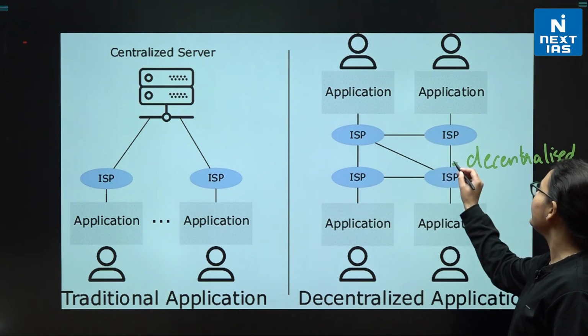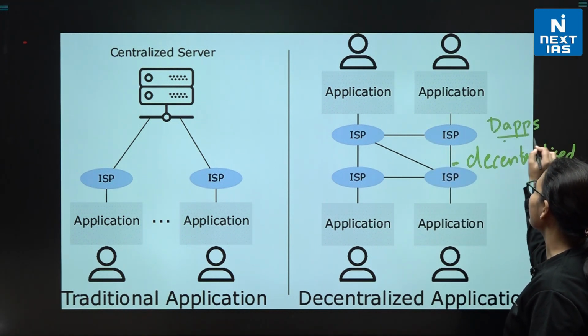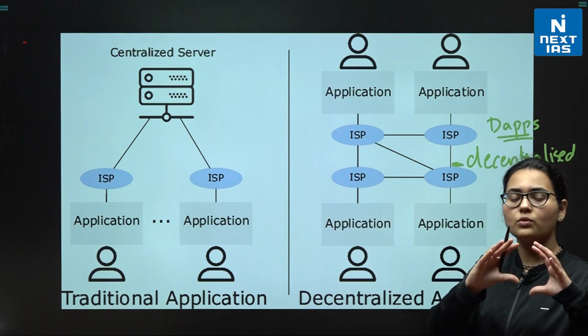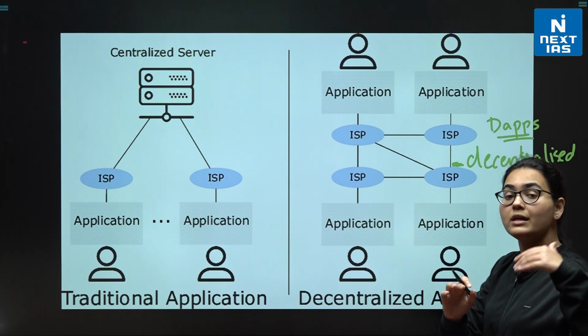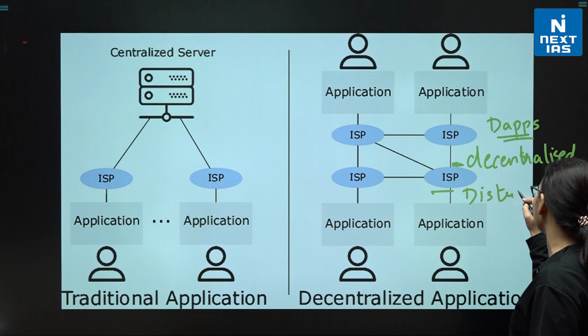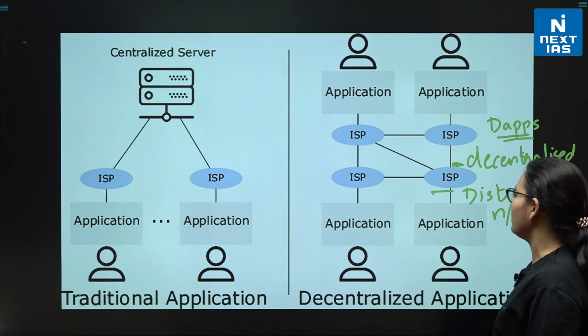That is why we call them dApps. Decentralized means there is not a central control, okay? There is not a central control. Rather, there is a distributed network involved, okay?